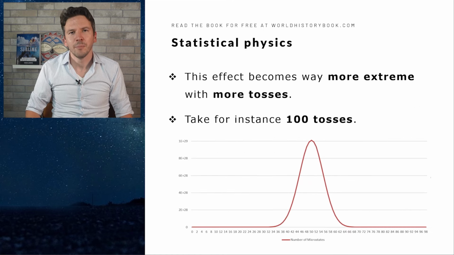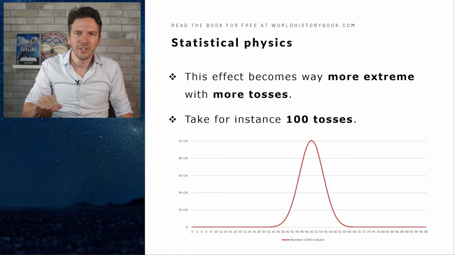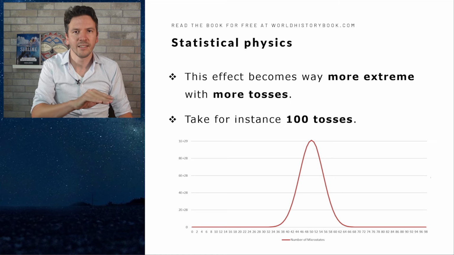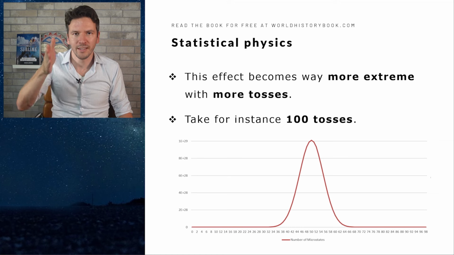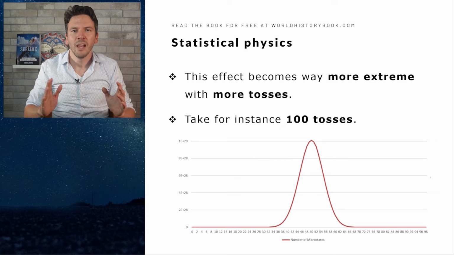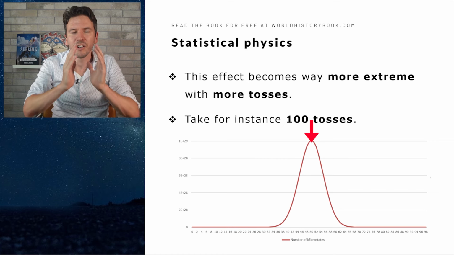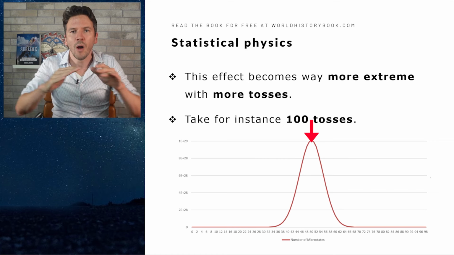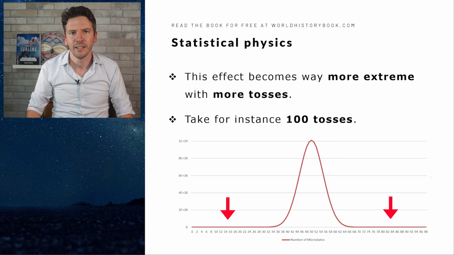Now this effect becomes way stronger with more tosses. Take for instance 100 tosses, the results of which you can see in the graph below. On the horizontal axis you can see the number of heads, and on the vertical axis you can see the number of microstates for that amount of heads. And here you notice that most microstates are centered in the middle, while there's almost nothing at the sides.